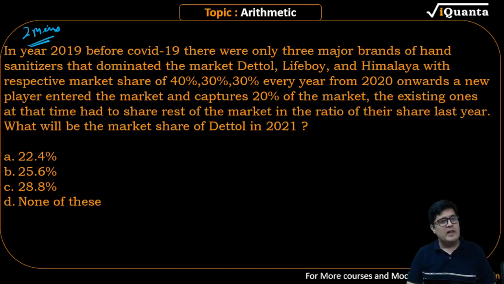In the year 2019, before COVID-19, there were only 3 major brands of hand sanitizer that dominated the market: Dettol, Lifebuoy and Himalaya, with respective market share of 40, 30, 30.